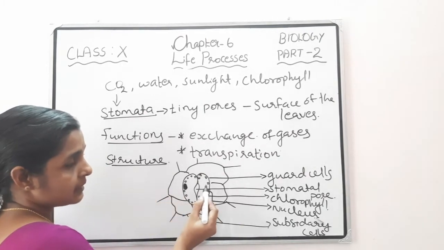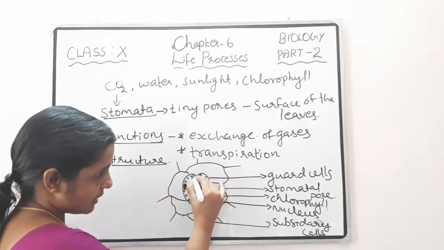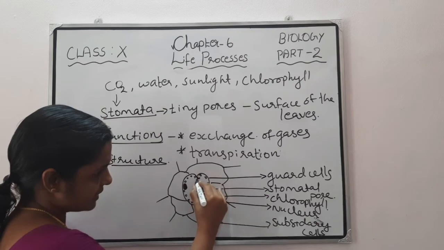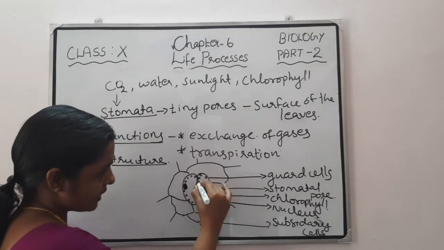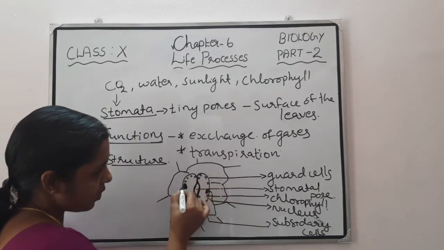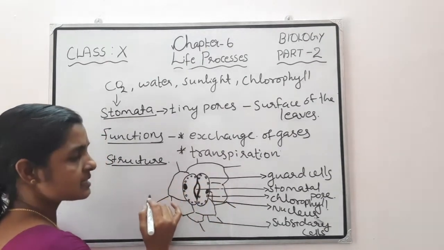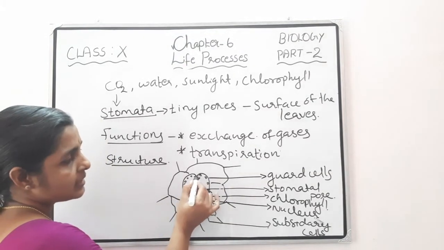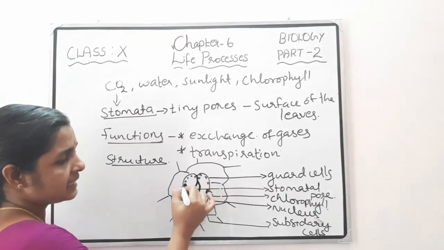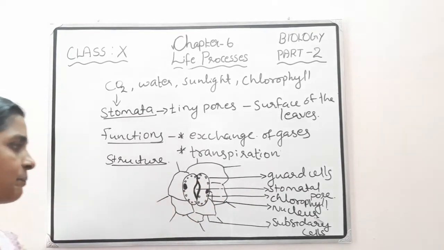In this guard cell, you can see that the inner wall is highly thickened, whereas the outer wall is thin and elastic in nature.